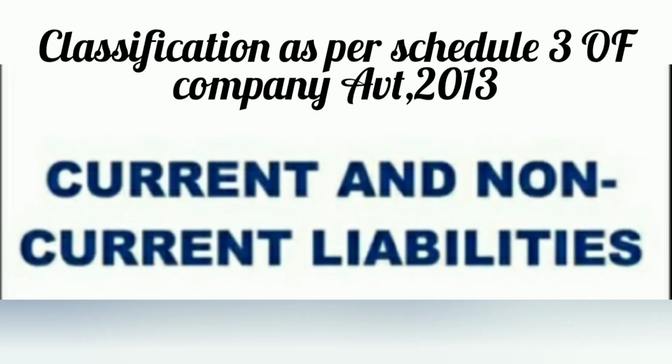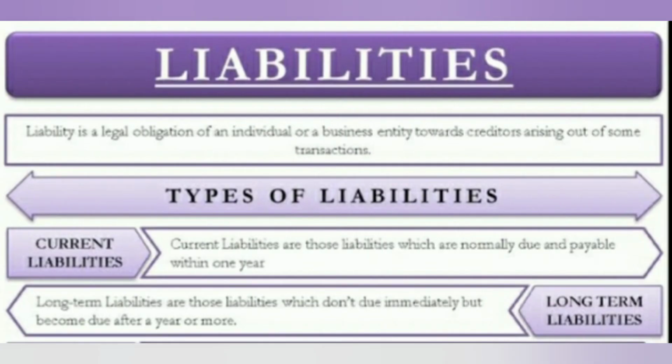Liabilities under Schedule 3 of the Companies Act 2013 are classified into two categories: current liability and non-current liability. First one is current liability. Liabilities which are payable in the near future, that is within a year, are called current liabilities. For example, bank overdraft, creditors, bills payable, short-term loan, outstanding expenses.